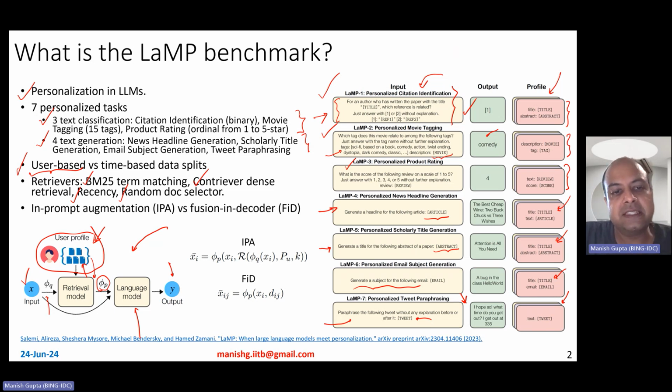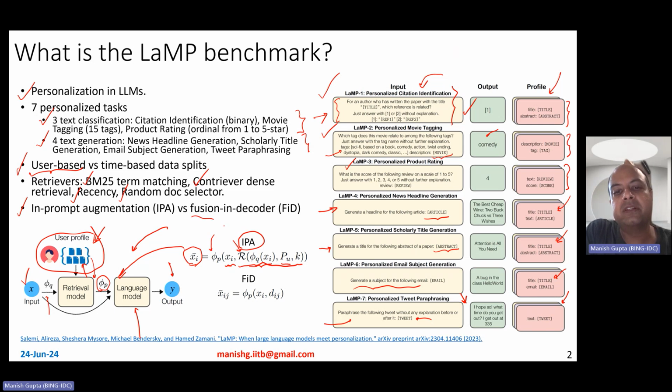Okay? So that's that. Now, once you get that, how do you use it for retrieval augmented generation? Well, you can do two things. First, in-prompt augmentation, the standard RAG. You look at the user history and get the top K retrievals using this particular query. The retriever gets you top K retrievals, you concatenate them with the input xi, and then use the large language model to generate the response. So your overall input to the large language model is a concatenation of your input along with the retrievals. That's the in-prompt augmentation, the standard RAG method, right?